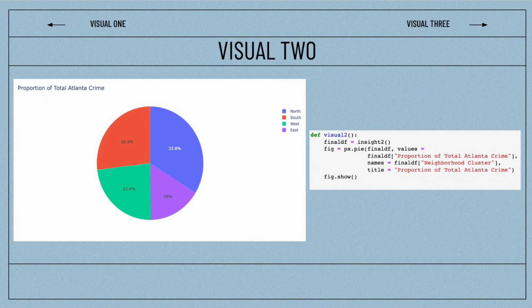For our second visual, we used a pie chart to show how each sector of Atlanta compares to the total amount of crime committed in the city using the data frame from Insight 2. Using the pie chart, you can see how each sector, north, south, east, and west, contributes to the total number of crimes committed in Atlanta.